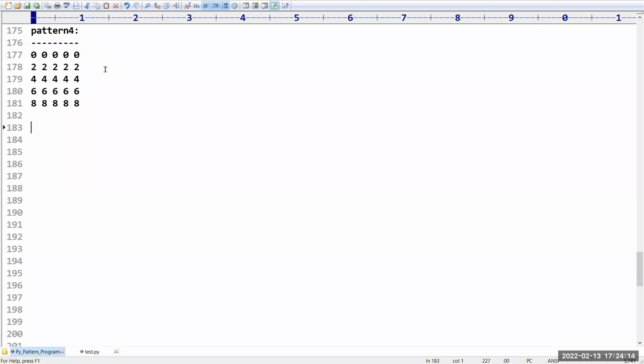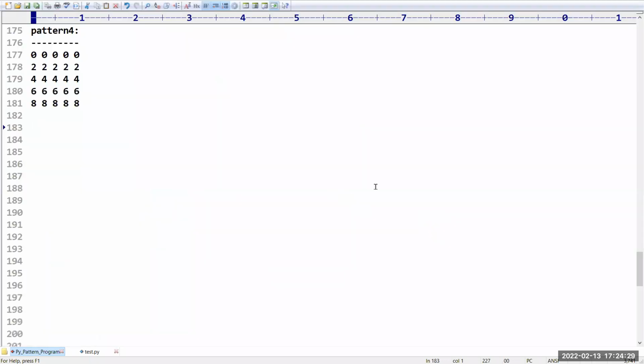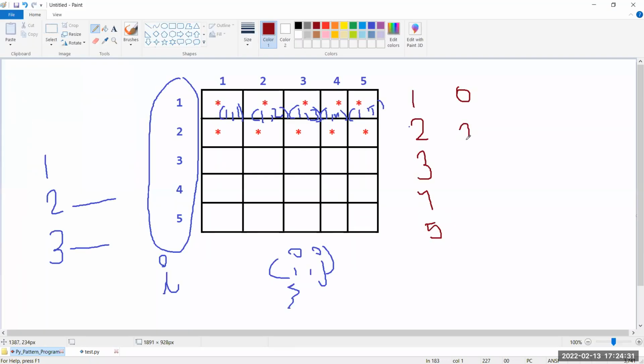Have you observed the row numbers? Previously the row numbers were 1 2 3 4 5, but now they are expecting 0, 2, 4, 6, 8.